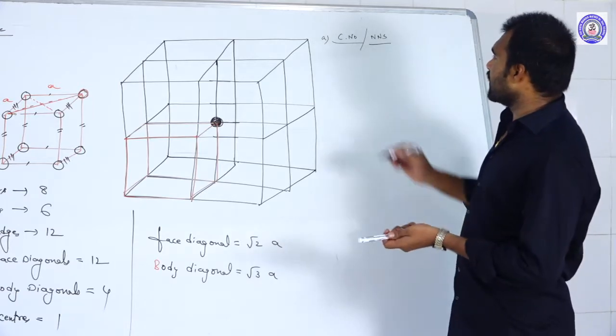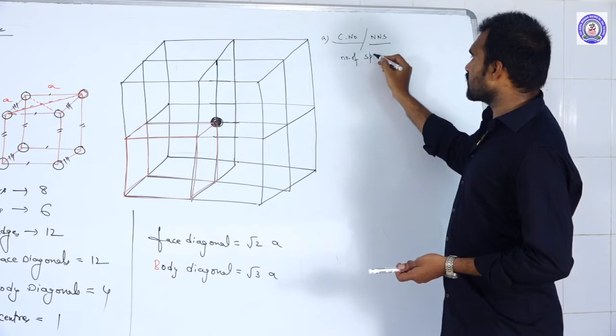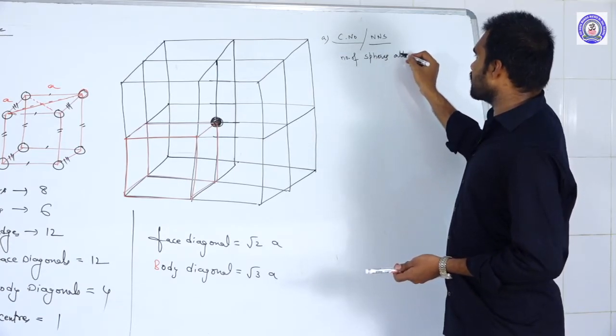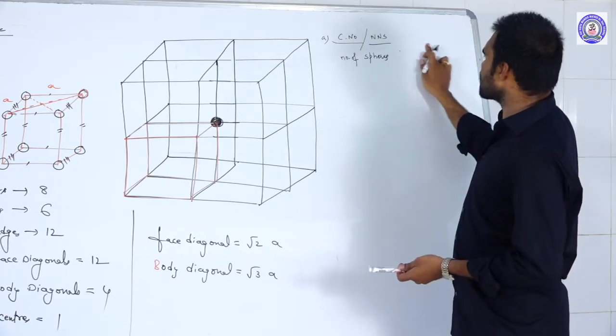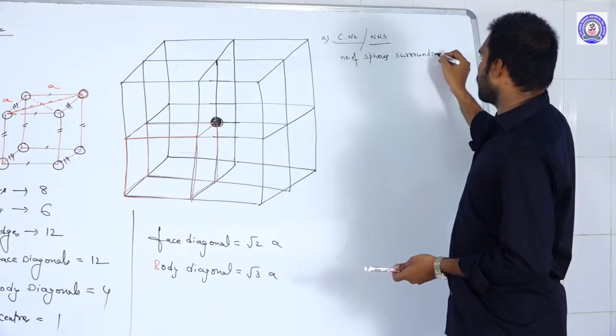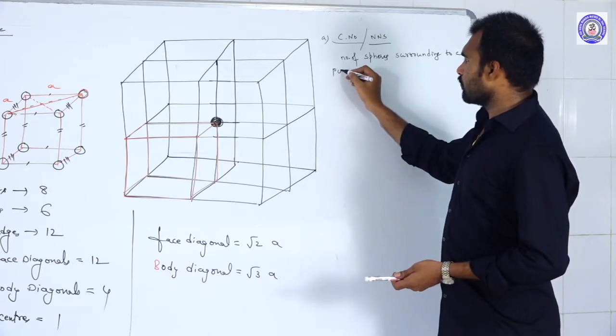Coordination number is nothing but the number of spheres attached with, or the number of spheres surrounding, a particular sphere.